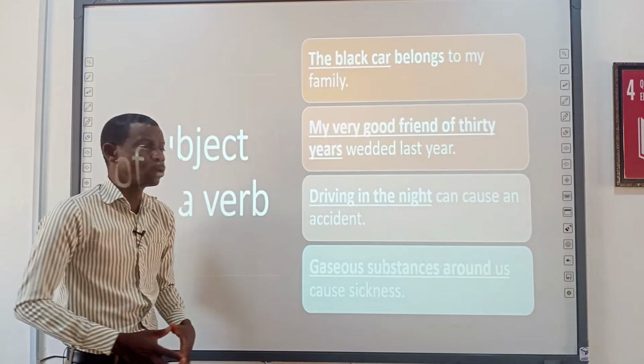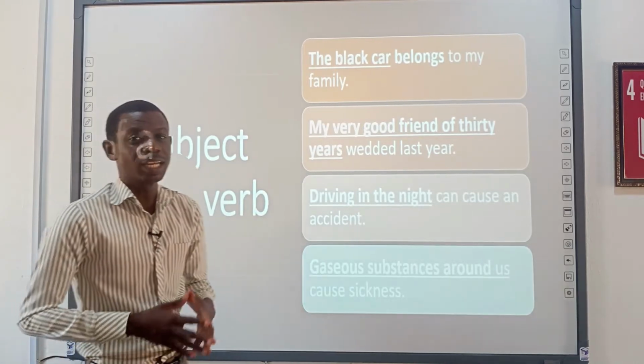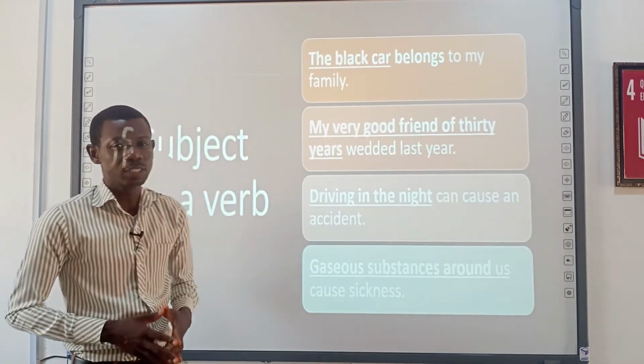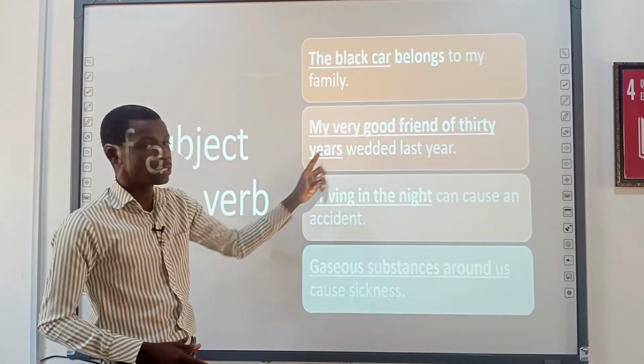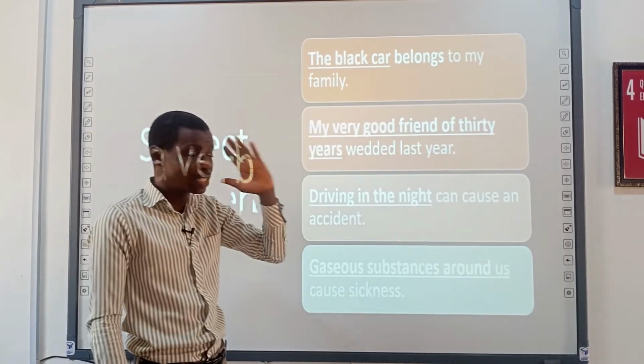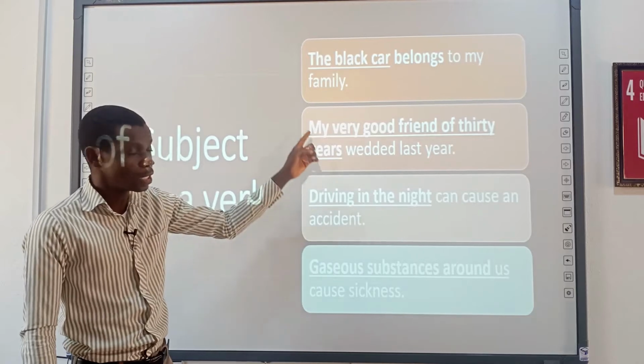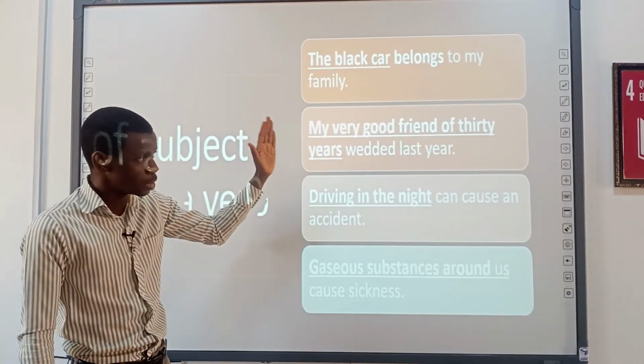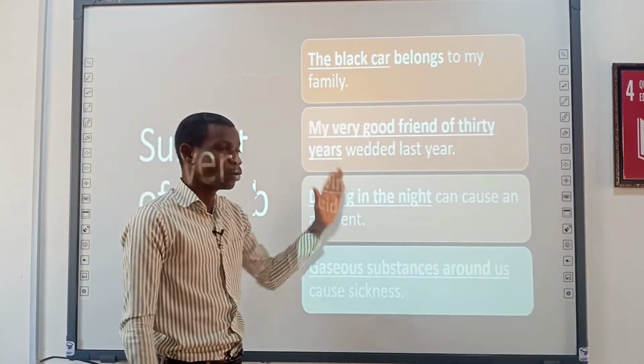My very good friend of 30 years wedded last year. From here to here is a phrase, and because it's naming, it gives a picture of someone in our mind. We say it's a noun phrase. So we say the function is subject of the verb wedded.